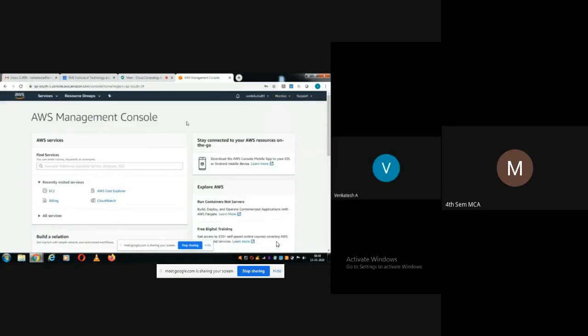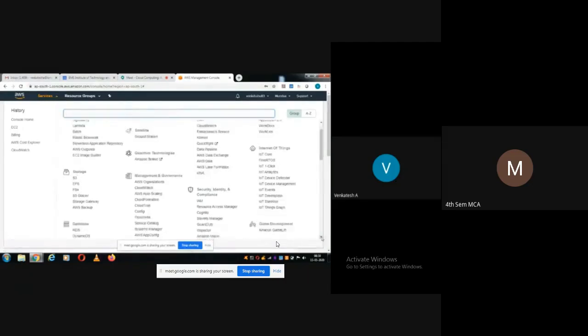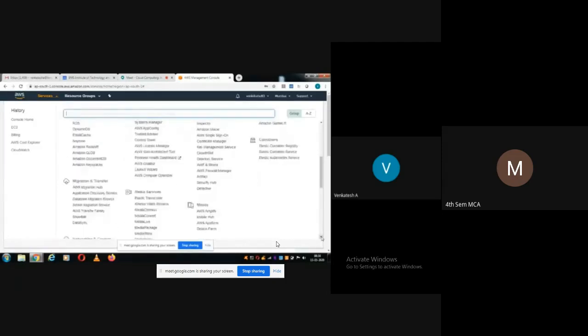Okay, after that, what you can see here is the homepage of Amazon AWS, and we call it the AWS Management Console. In the AWS Management Console, we have two things mainly: services and resource groups. Under services, you can see compute related services, blockchain related services, data analytics related services, end user computing, Internet of Things, security, identity and compliance, management and governance, storage, and if you scroll down, a few more. Database,